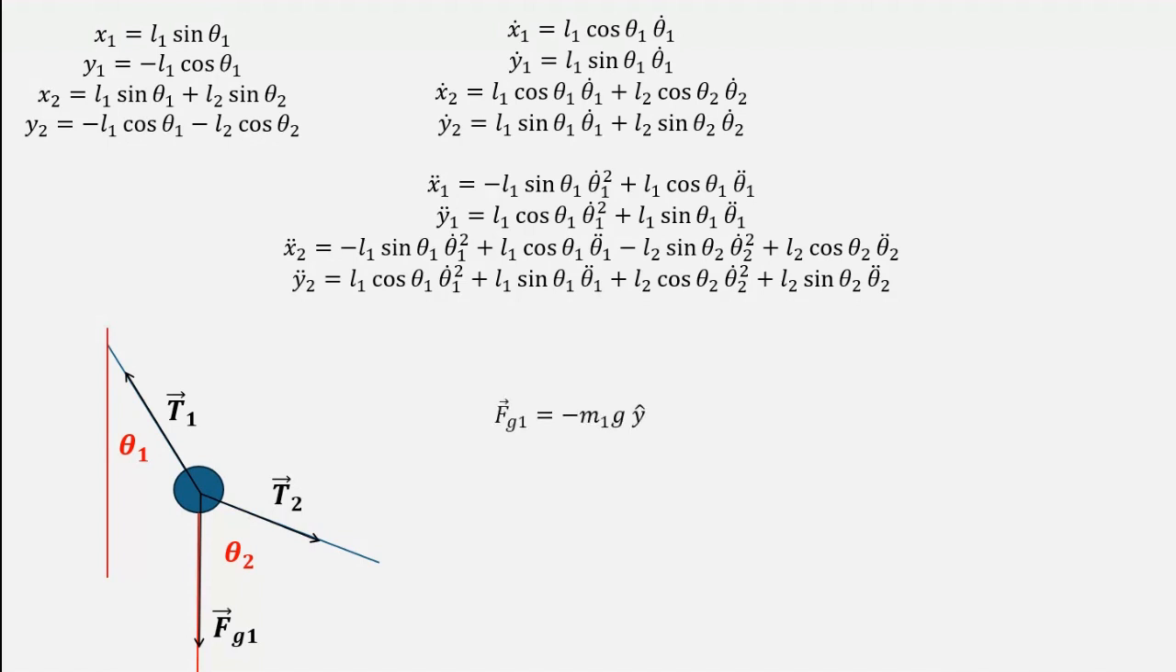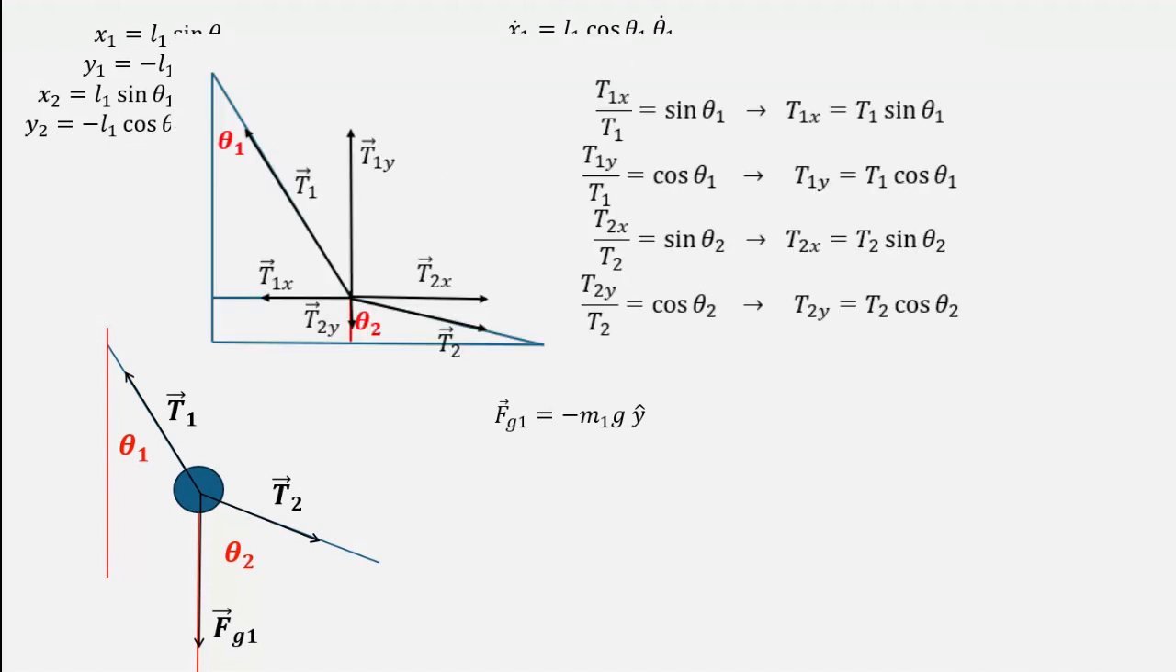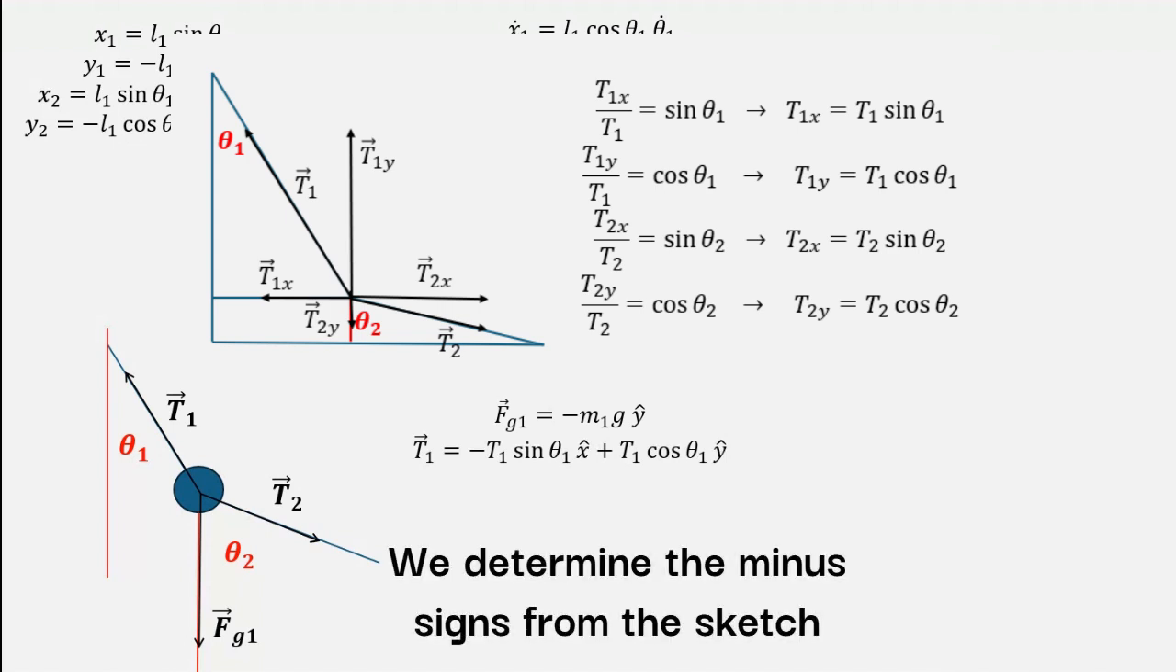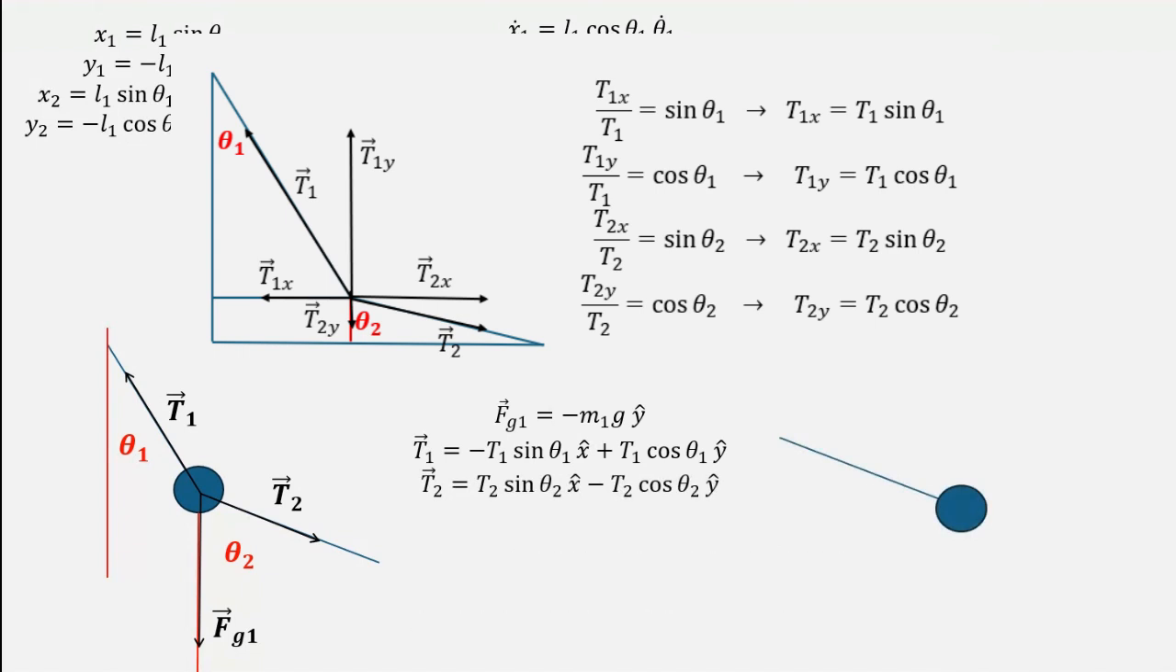Fg1 is just minus m1g y hat. It points vertically downwards, so no components in the x direction. Again, just like with the position expressions, it is a matter of basic trigonometry to find the components of the tension forces. You can see from this diagram that T1 is equal to minus T1 sine theta 1 x hat plus T1 cosine theta 1 y hat, while T2 is equal to T2 sine theta 2 x hat minus T2 cosine theta 2 y hat.